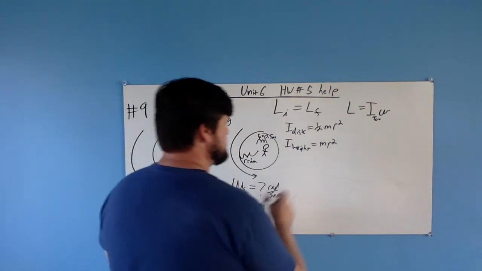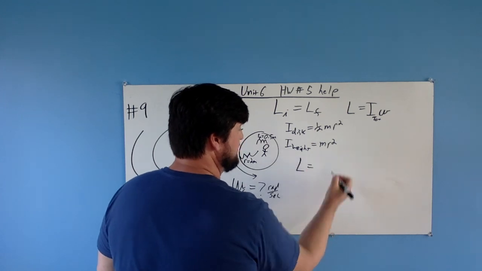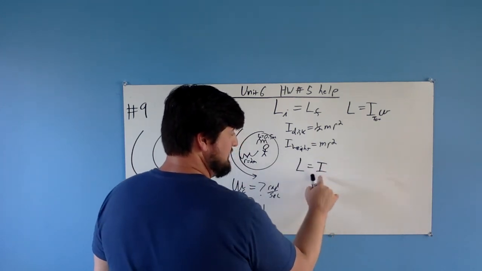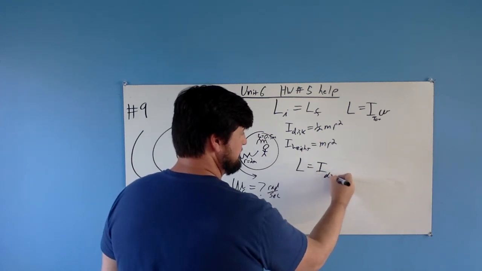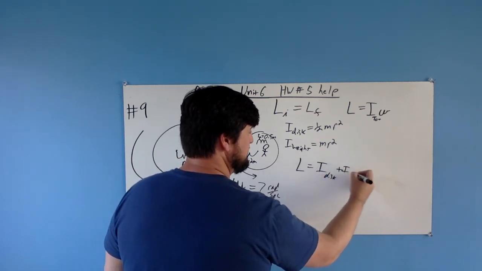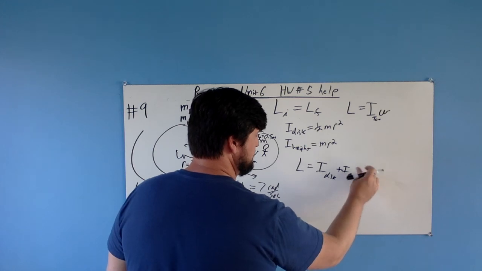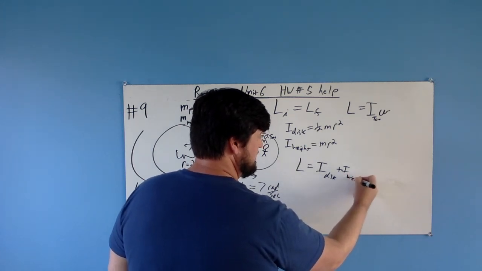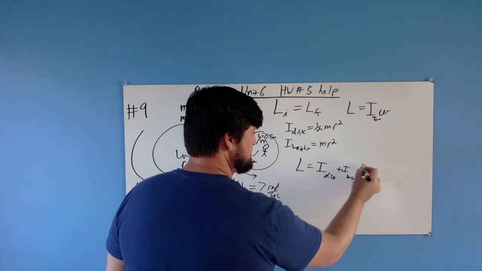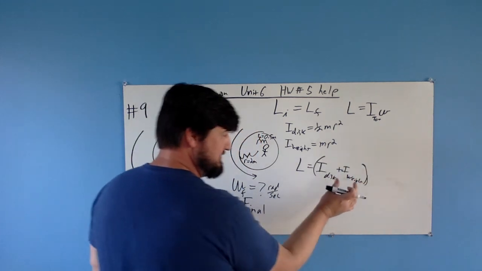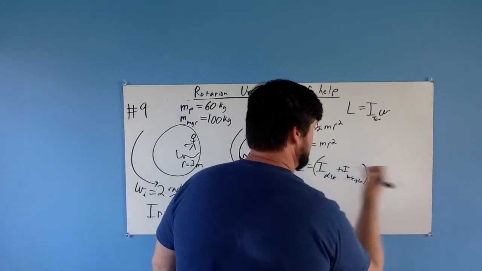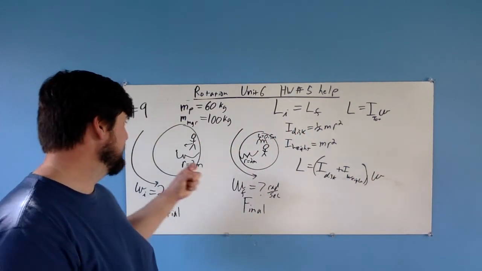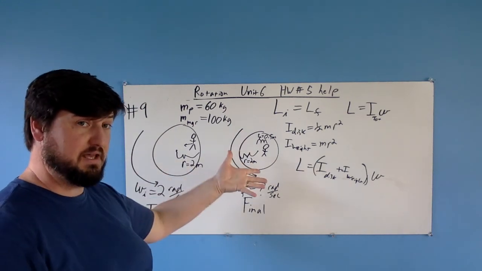For this, for both the initial and the final condition, you're going to have the moment of inertia for the disk plus the moment of inertia for the person, for the weight, I guess I called it earlier, right? He's a weight on the end of a string, basically, or a weight going around in a circle. So the sum of those times your omega. We need to find this value for the beginning, and then we need to find it for the end.